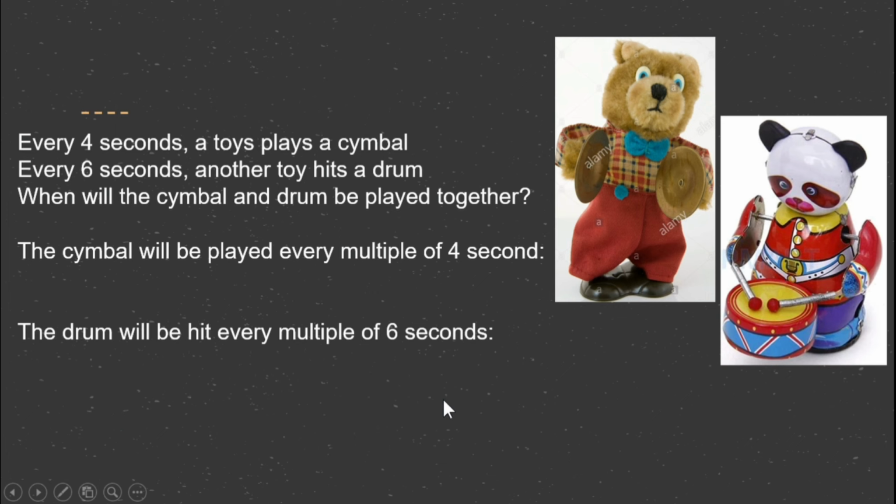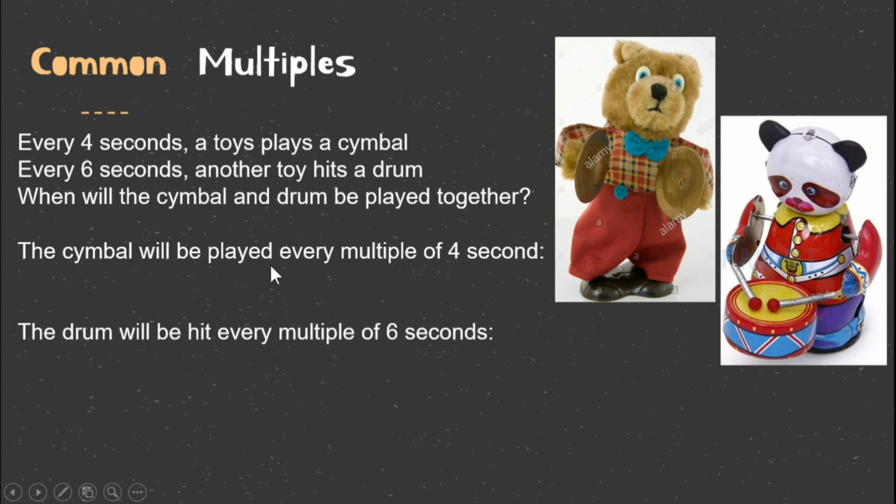And now let's recheck for the case. Every 4 seconds a toy plays a cymbal. Every 6 seconds another toy hits a drum. When will the cymbal and drum be played together? So we can use common multiples to solve this problem.